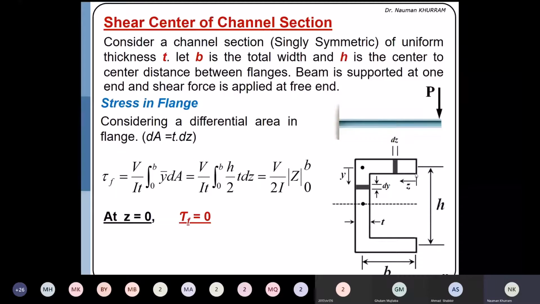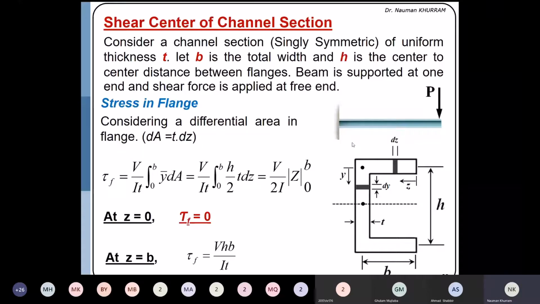But if I want to determine the stress at the junction where z is equal to b, it will be equal to VHb over It. Okay, if you see this expression, z has the power 1, a single degree function. It means that when z is increasing from 0 to b, the stress will be increasing linearly because it's a single degree function of z. And also this element is perpendicular to the applied force, which is also proved that for the part which is perpendicular to the applied force, the distribution of the shear flow will be linear.